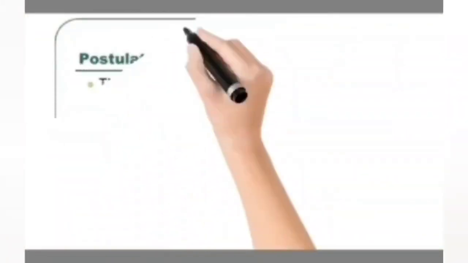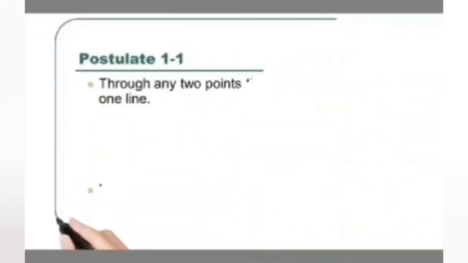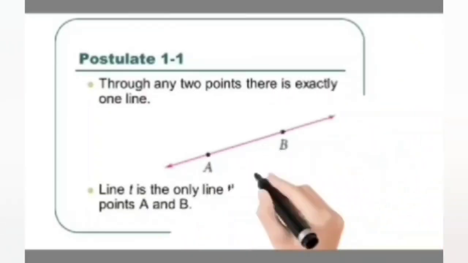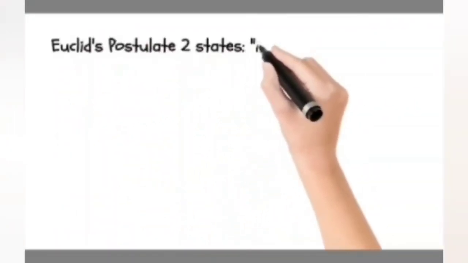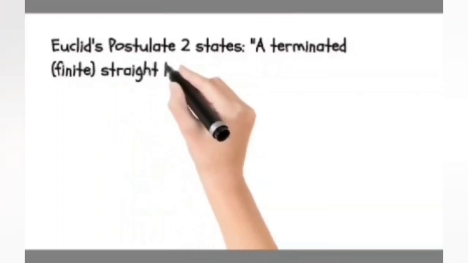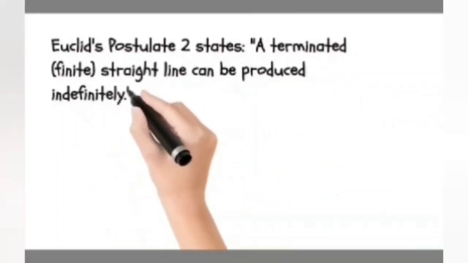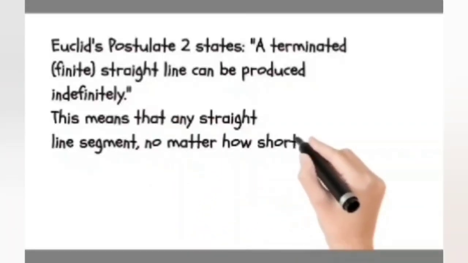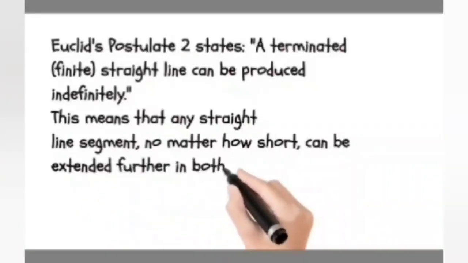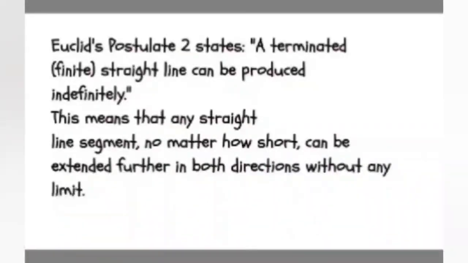The first postulate states that a straight line may be drawn from any one point to any other point. It also implies that between two distinct points there can be only one unique line drawn, as shown in the figure below. The second postulate states that a terminated line can be produced indefinitely, meaning a line segment can be extended on either side indefinitely to form a line. A line has no ends, because it can be produced on both sides infinitely.